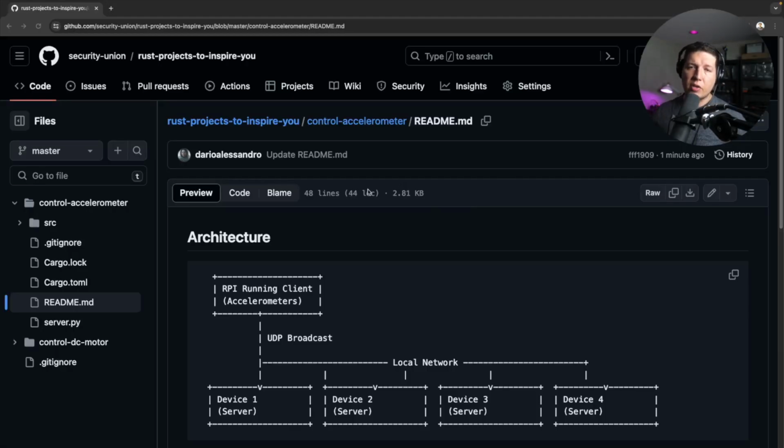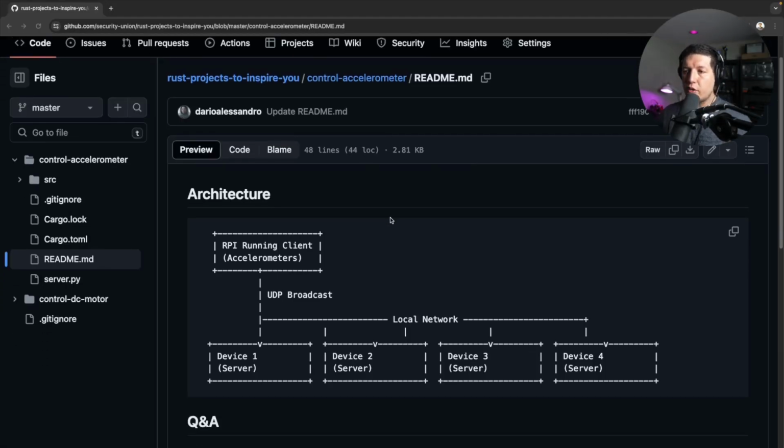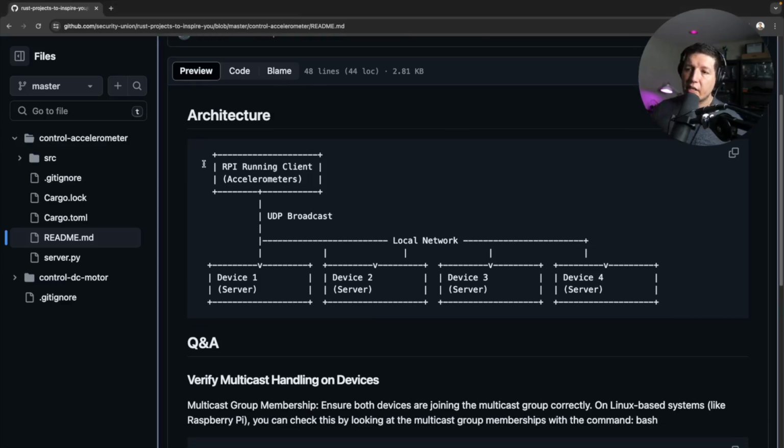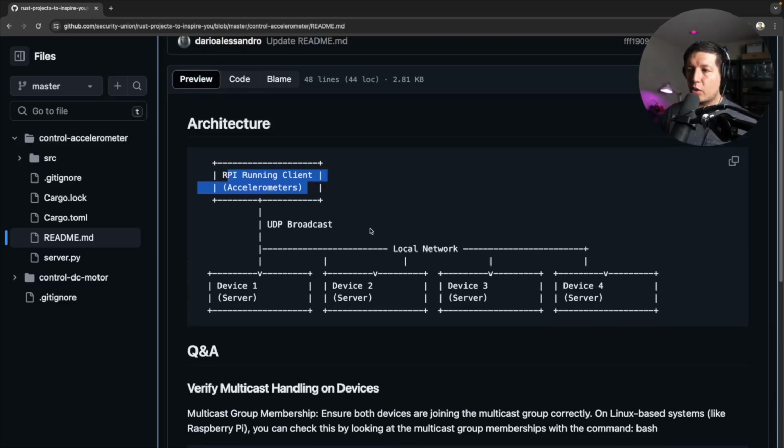It's about time to move on to the coding. You can find the code on GitHub. Please follow the link in the description. And here's the architecture, guys. We are going to have a Raspberry Pi running and connected to the accelerometers over SPI. And then we are going to use UDP broadcast to share the acceleration data with all the devices connected to the local network. And this is powerful because it means that the devices can use a UDP broadcast address that they agree on without having to constantly switch it as you change networks and stuff.